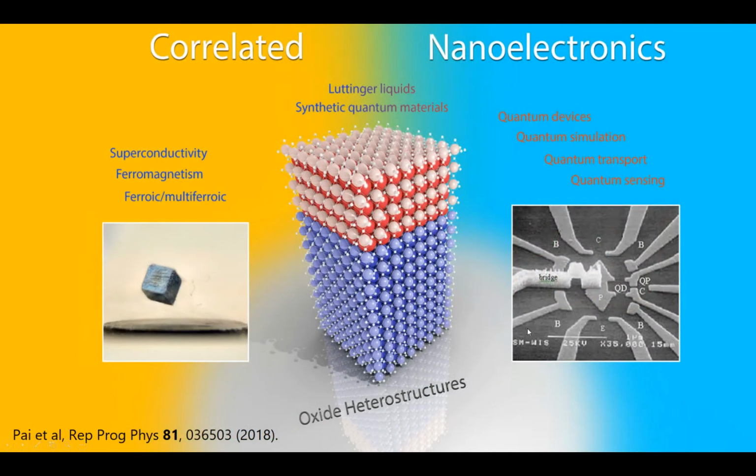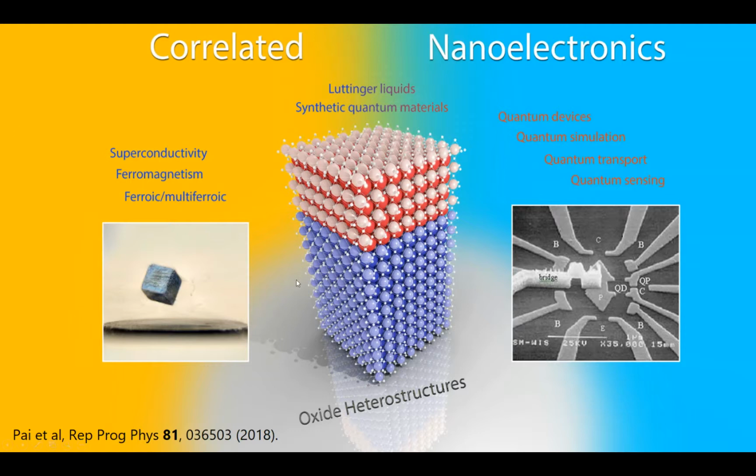So, we work in the field of correlated nanoelectronics, which basically arises from two well-established fields. On one side, we have the correlated electron physics, which is mostly studied in bulk materials and shows interesting properties like superconductivity and ferromagnetism. On the other side, we have semiconductor nanoelectronics, which allows us to have single electron control and thereby study the quantum properties of the system.